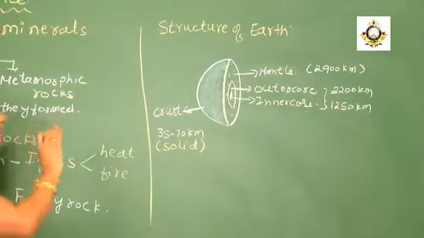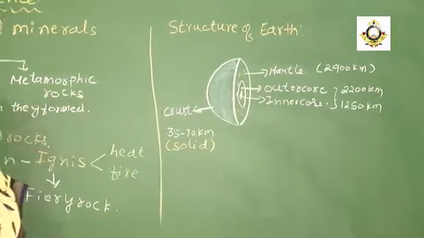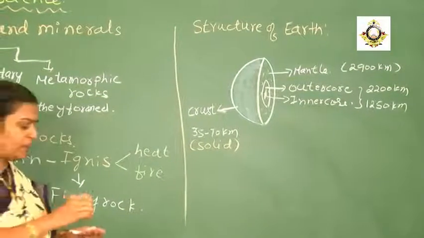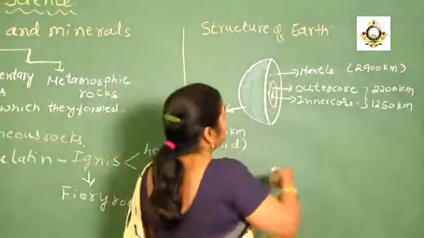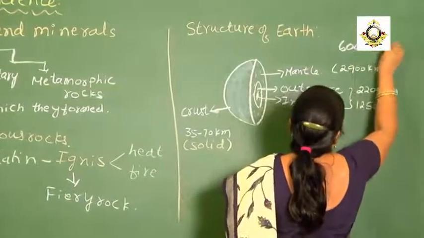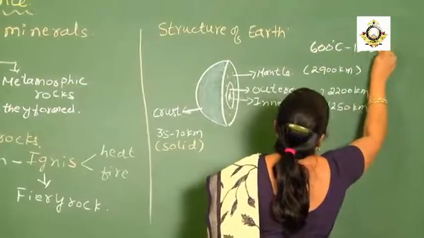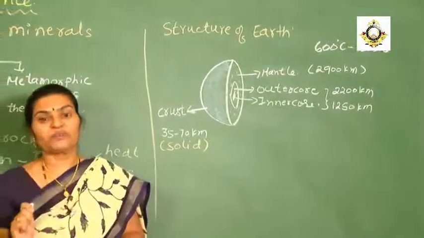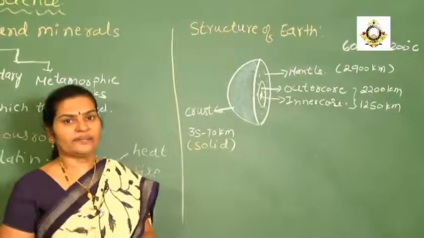Then when we consider the mantle, what about the temperature when we go deep inside the earth? The temperature there will be about 600 degrees Celsius to 1200 degrees Celsius. And also the pressure goes on increasing.